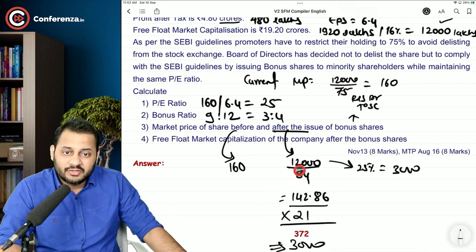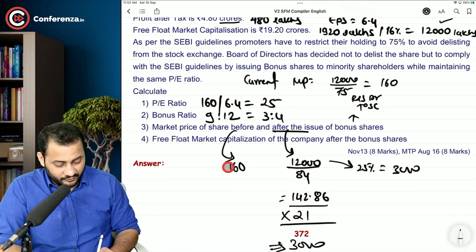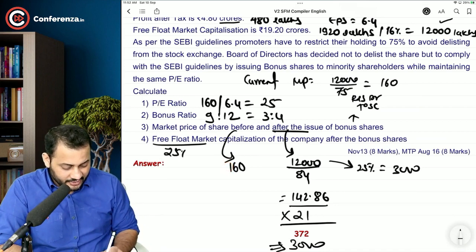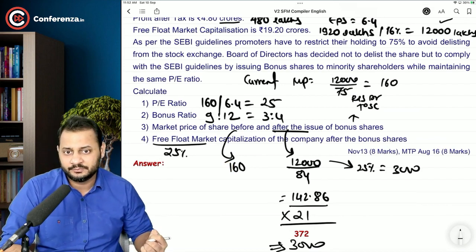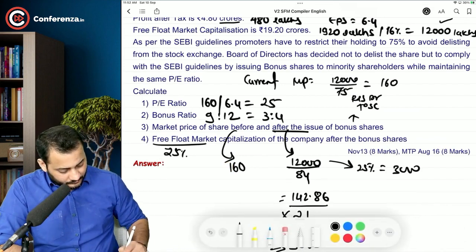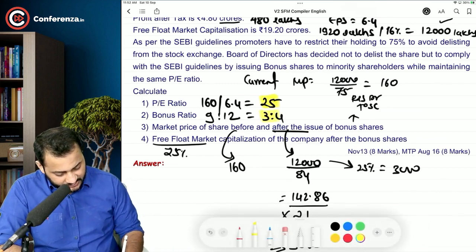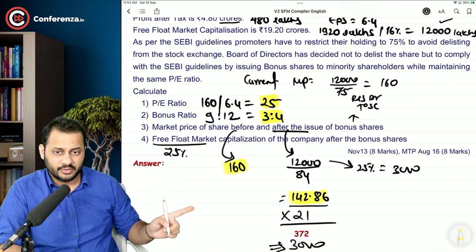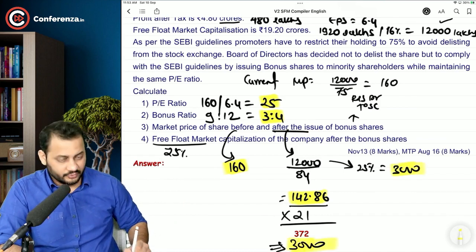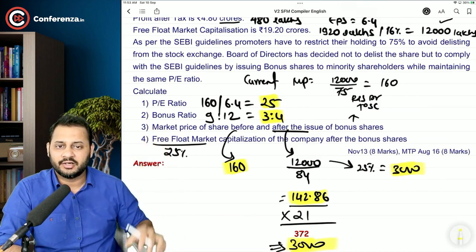Because 12,000 lakh is the total market value after the bonus issue as well, and promoters are holding only 75%. Free float market capitalization covers 25% of the total market value. So there are multiple ways of calculating the same answer. Okay, so I'm just summarizing now. This is PE ratio, this is bonus ratio, this is before and after bonus issue market price, and the market value of the free float market capitalization after the bonus issue. All the four answers are ready.